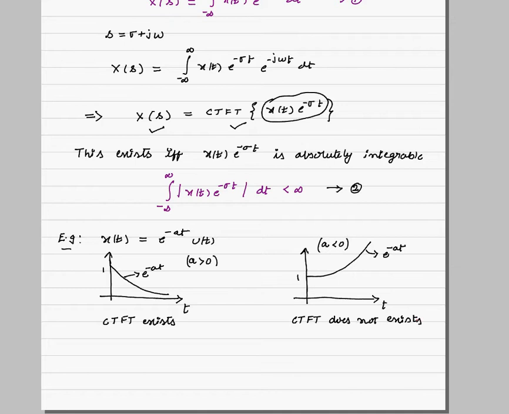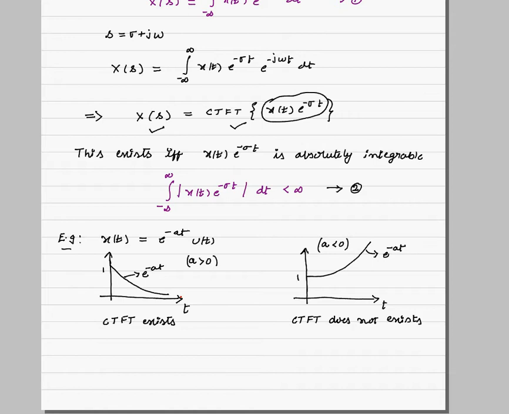Why? Because it is an exponentially increasing function, so it is not absolutely integrable and its Fourier transform does not exist. But the decaying function converges, so it is absolutely integrable and its Fourier transform exists. Looking at the Laplace transform, both signals will have one, so we can assume that the Laplace transform of a signal is an extension or generalization of its Fourier transform.